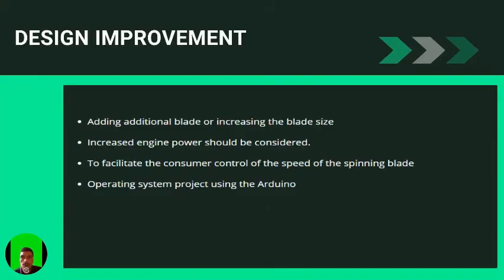So there are some design improvements that can be made in the future. First one is adding an additional blade or increasing the blade size to improve the blade effectiveness to crush the plastic bottle. Second one is that increased engine power should be considered. This machine will break the plastic more smoothly and quickly. Third one is to let the consumer control the speed of the spinning blade based on the kind of plastic they are crushing.